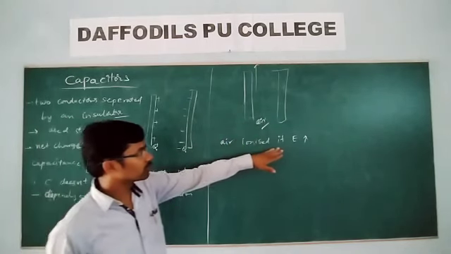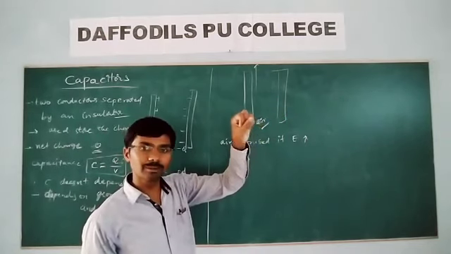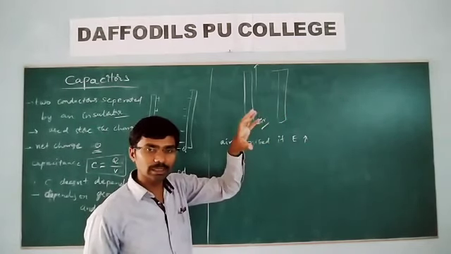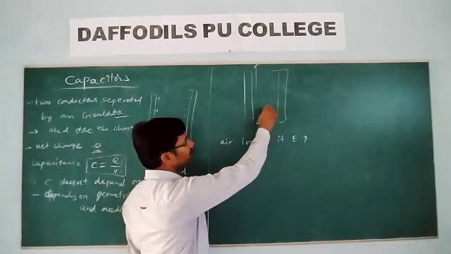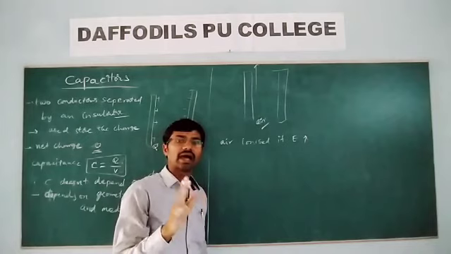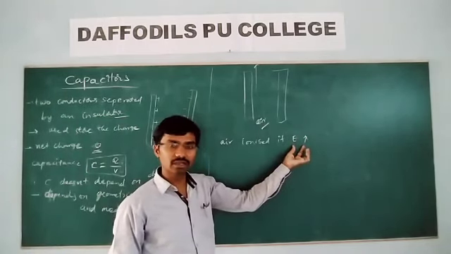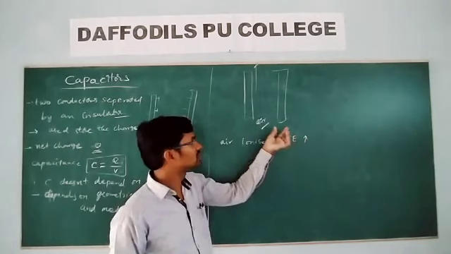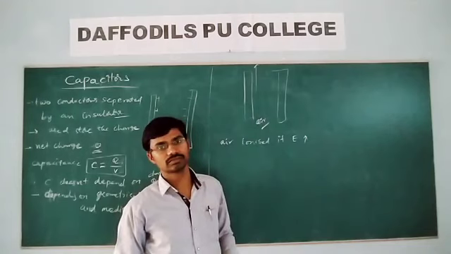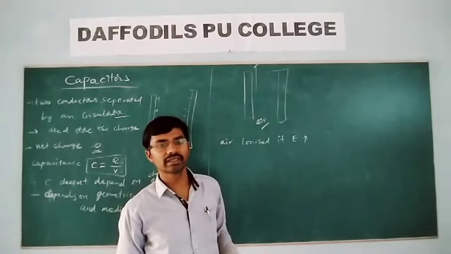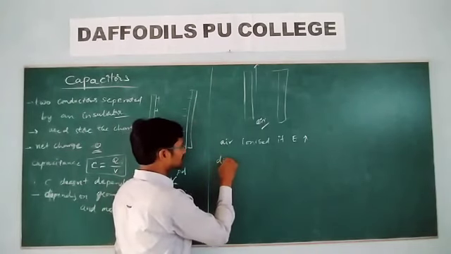That means whenever we apply the electric field, it should not exceed a certain maximum value. What should be that maximum value? So that because of the electric field, the medium should not be ionized. What will be the maximum strength of the electric field so that the insulating property does not break? That is what we call the dielectric strength.